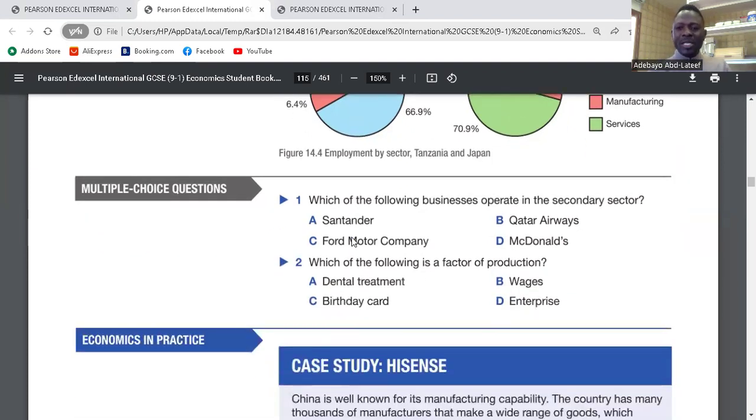We have a multiple choice question. Which of the following businesses operates in the secondary sector? Ford Motor is secondary. Santander, I think, is a company in services. Qatar Airways is a service. McDonald's is a service. Which of the following is a factor of production? Great. So that here is the chapter on factors of production and economic sectors, right?